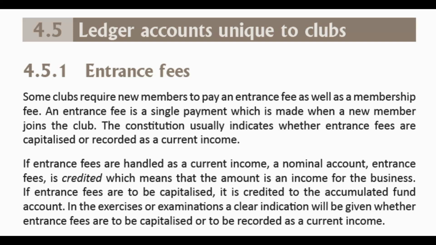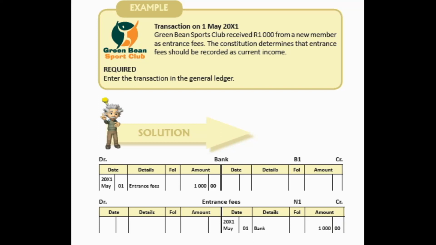Okay, entrance fees is obviously an income for the club. So as an income account, we are going to credit entrance fees, and we are going to debit bank. Bank is an asset, which increases. So we're going to debit bank and credit our entrance fees, which is a nominal account, and it's an income, so that is why we credit the entrance fees.